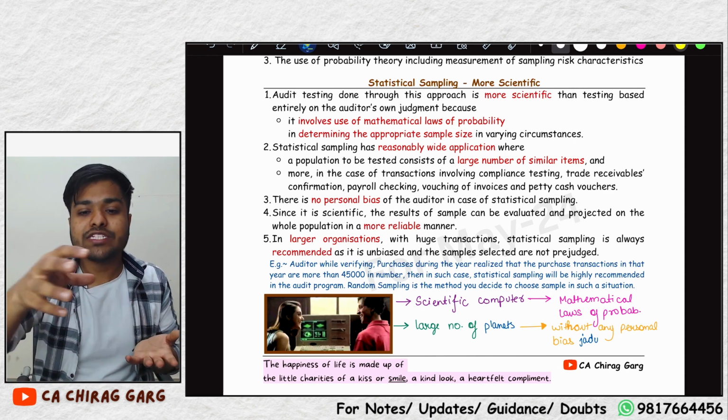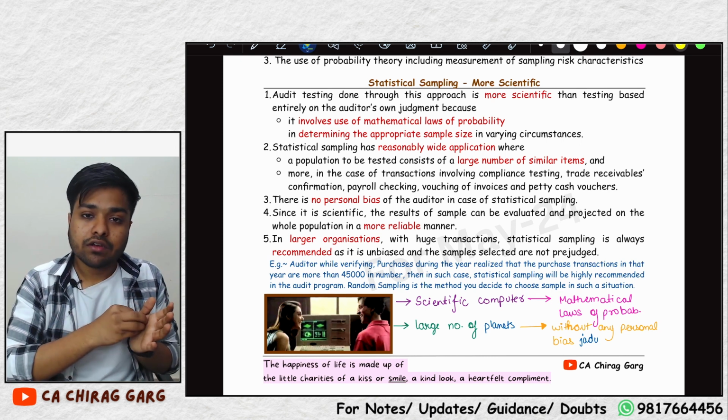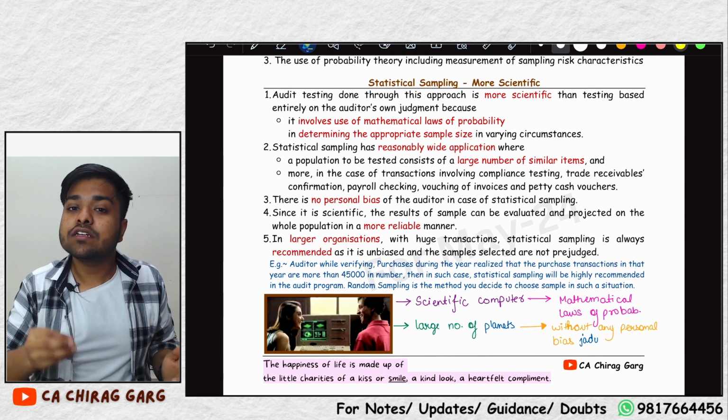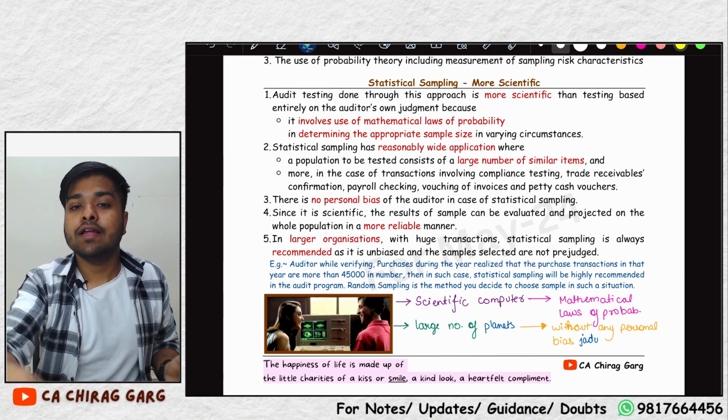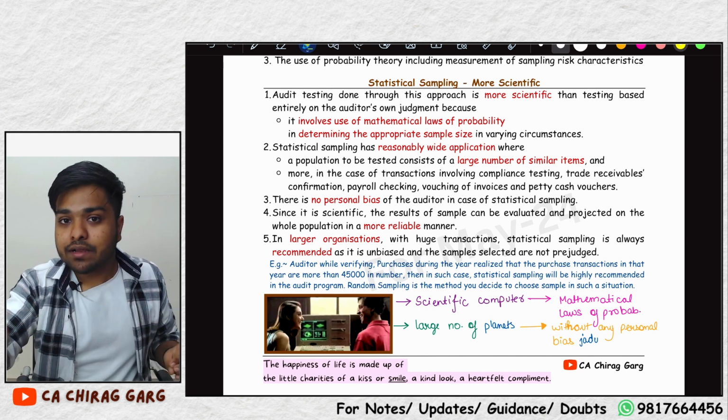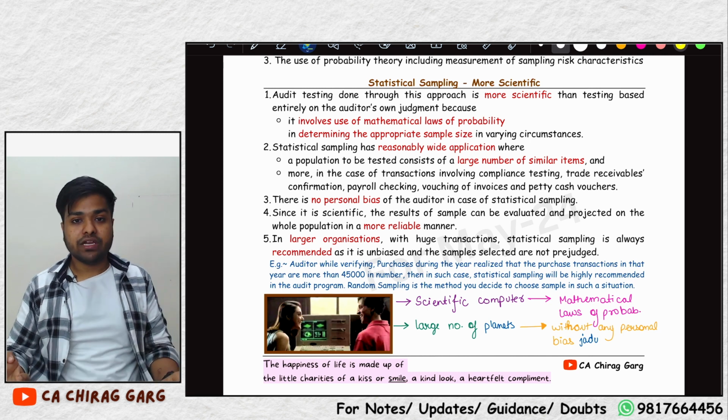So even if we check a small number of transactions, we will be good to go. The transactions are so homogeneous, so similar, that even a small number of transactions will be representative of the whole population.